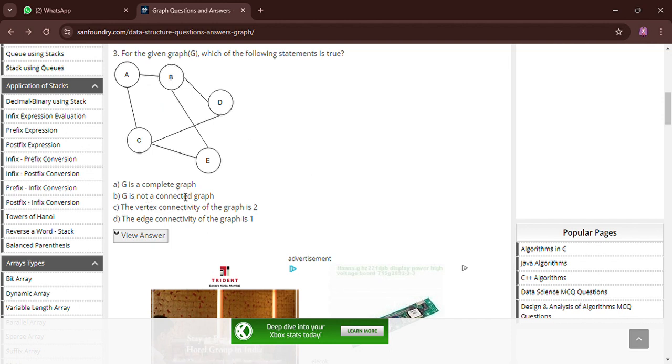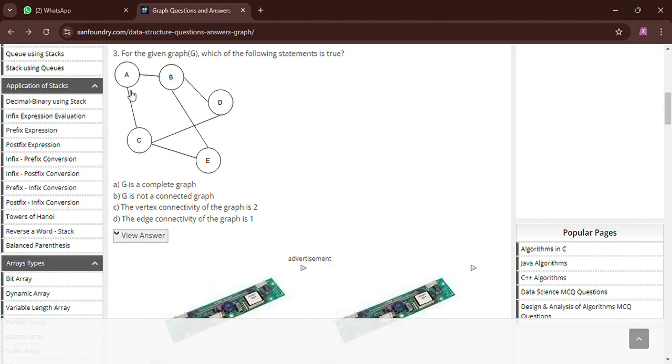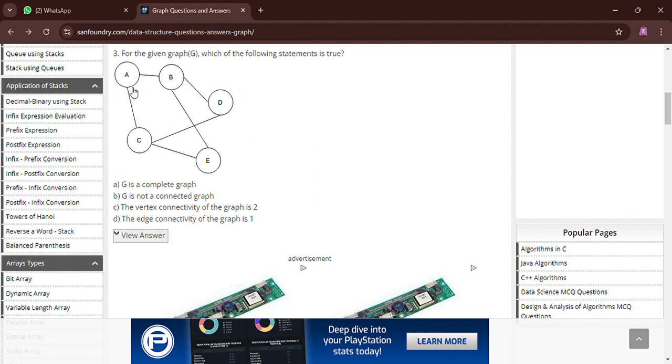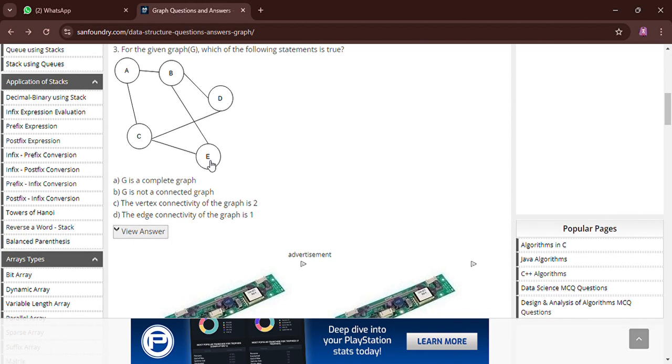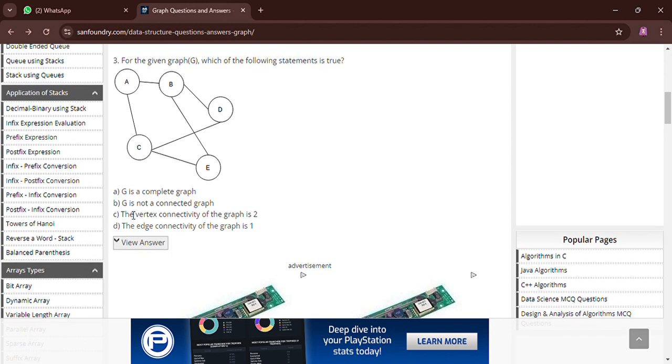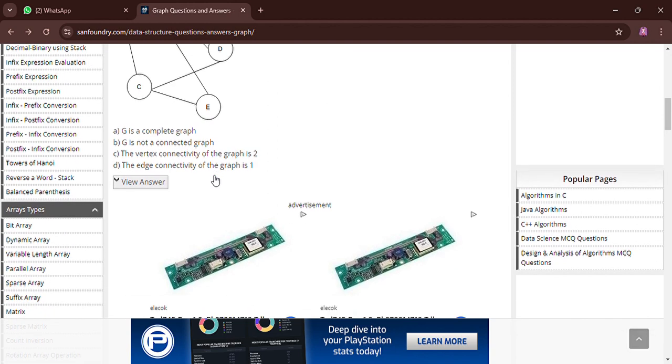The first option is G is a complete graph, G is not a connected graph, the vertex connectivity of the graph is 2, the edge connectivity of the graph is 1. For the first option, a complete graph is a graph in which from one node we can traverse all the other nodes. So it can be possible, yes. And G is not a connected graph, but it is a connected graph. We can say that from a we can go to the last node, that is e.